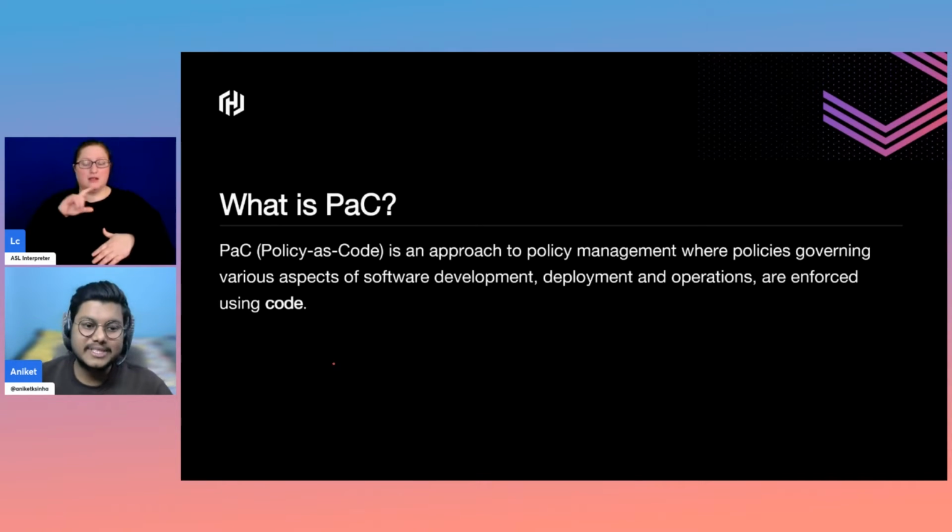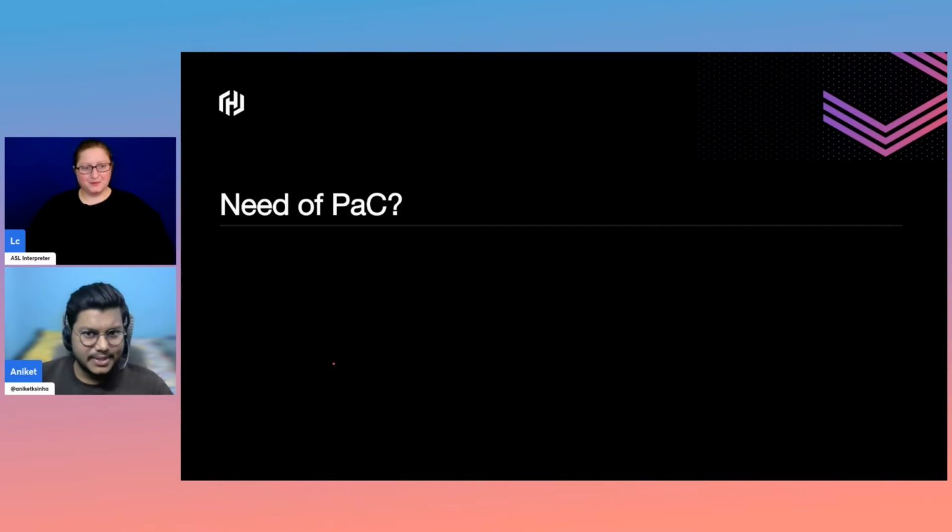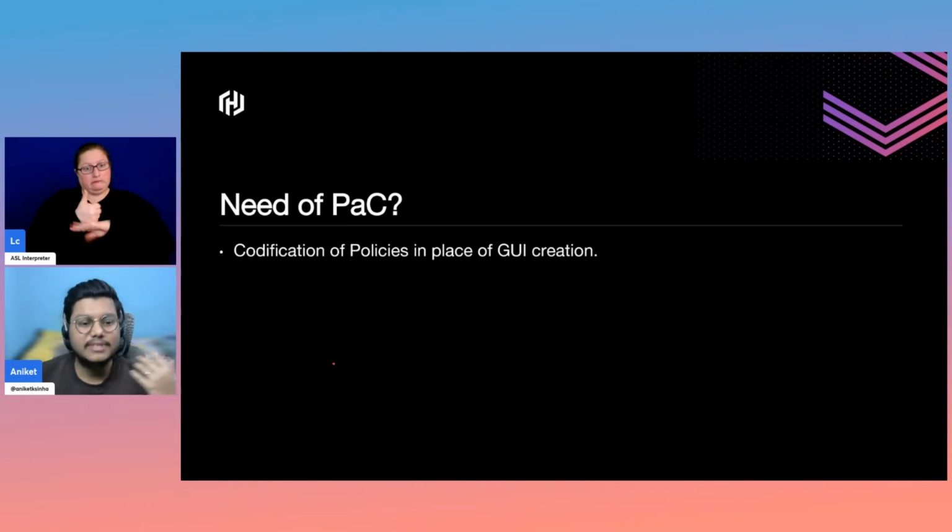And if humans are doing something, he or she can make mistakes. It is a general feature, but code will not make mistakes. Code will always work as it is. So that's why we are now implementing policy in the form of code. So you have gone through the scenario, and you have understood the basic need for this policy as code implementation. So let's move ahead with some more.